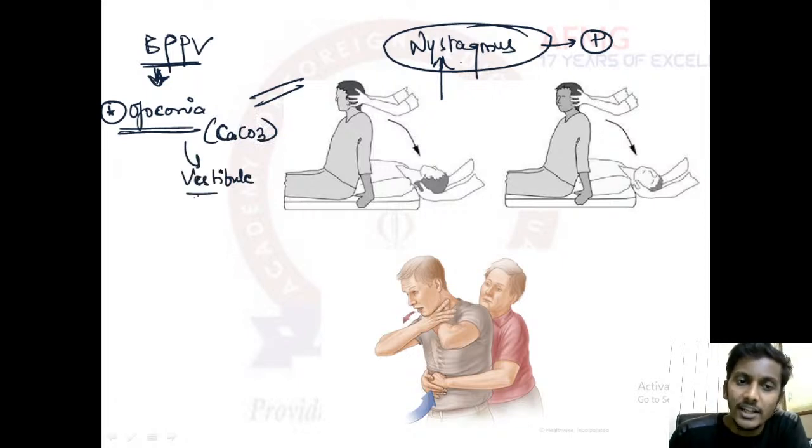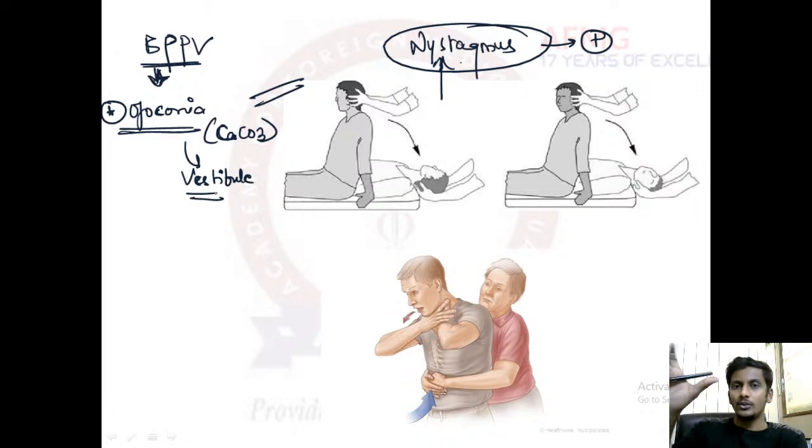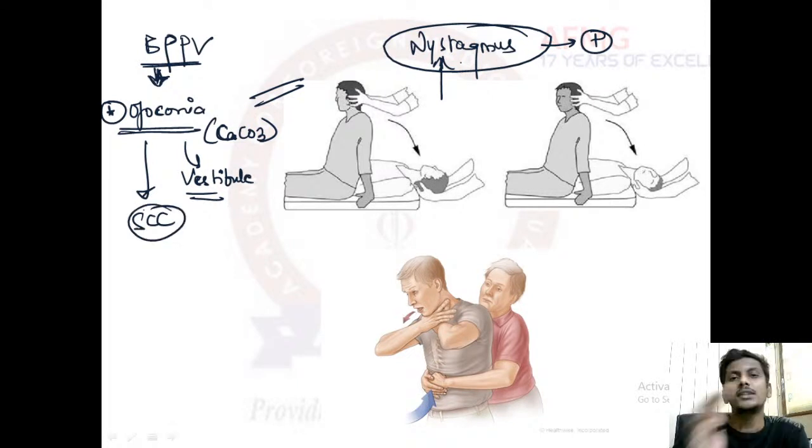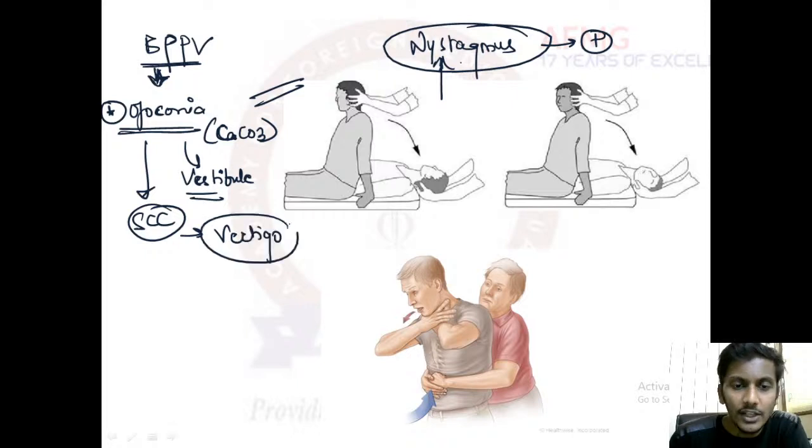I hope you are quite aware that the inner ear has a part known as vestibule in the middle, which is made up of utricle and saccule. So these calcium carbonate crystals are present in the vestibule, and if they become free, they can travel to the semicircular canals, and whenever they travel to the semicircular canals, the patient will experience vertigo or dizziness.